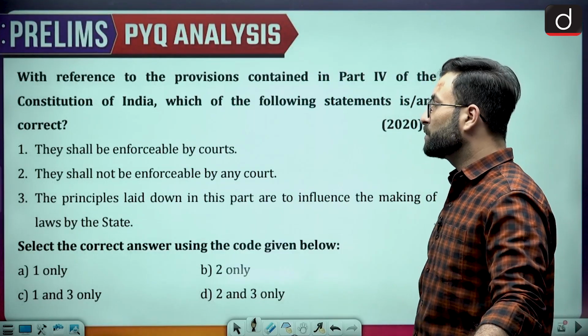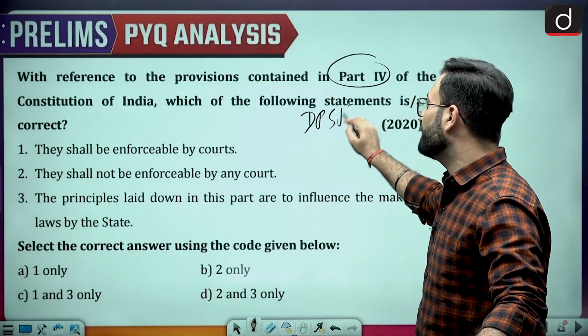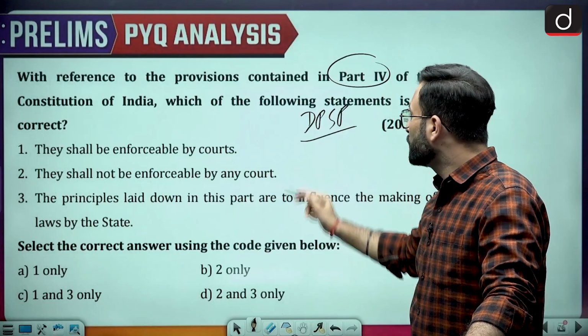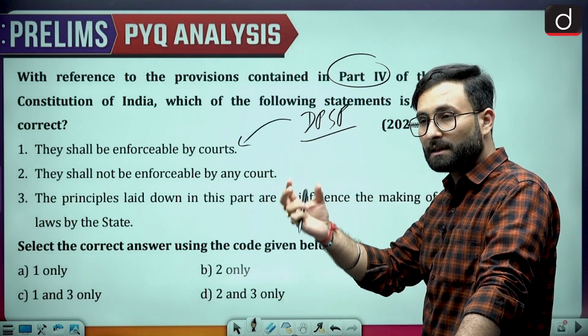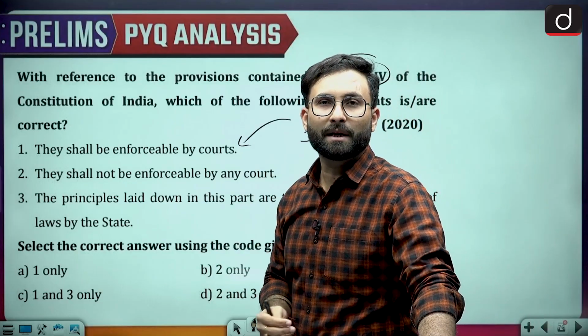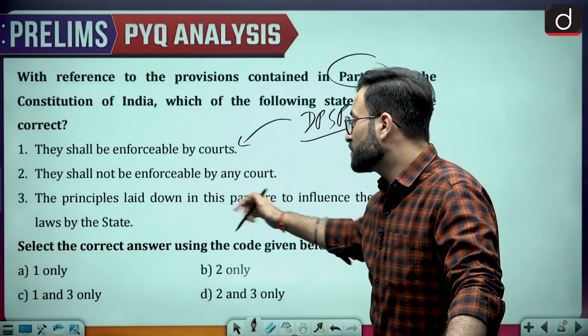They shall be enforceable by court. When we talk about Part 4, they are talking about the DPSPs. Again, DPSPs they are asking. So they shall be enforceable by the court. So DPSPs are not enforceable by the court. They are enforceable by the law. If there is a legislative statute which has been made by the Parliament, then it can be enforceable. Without law it cannot be. So they shall not be enforceable by any court.